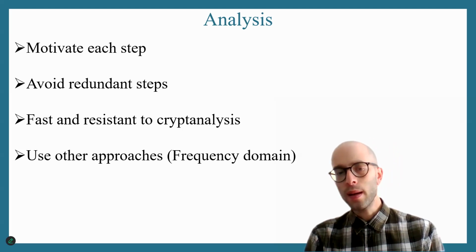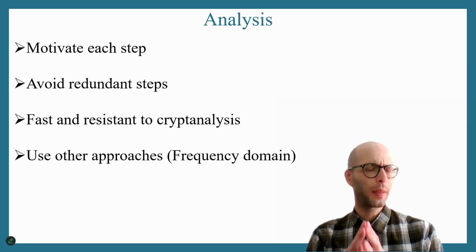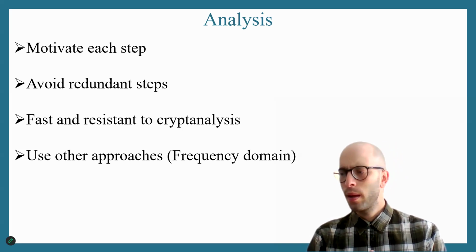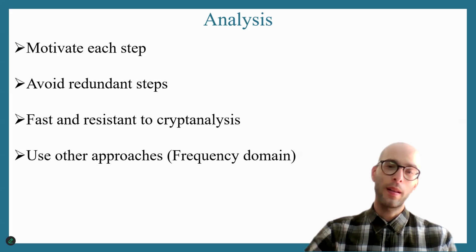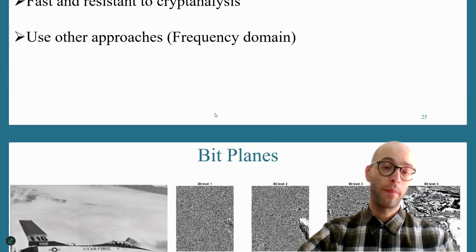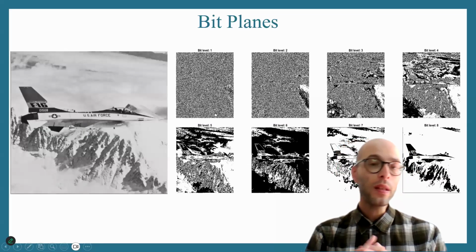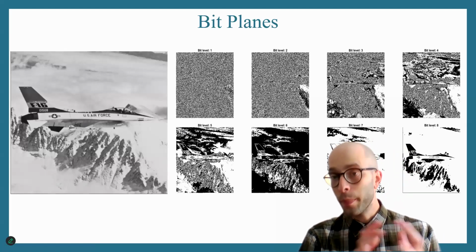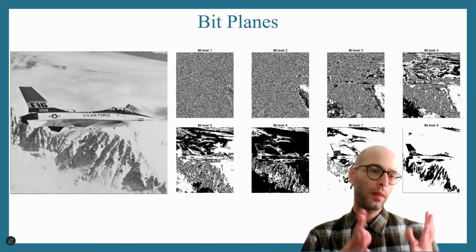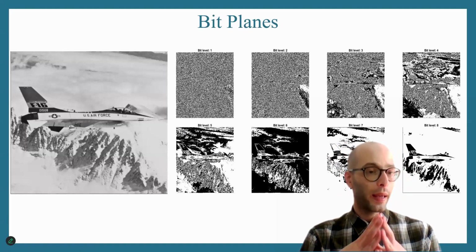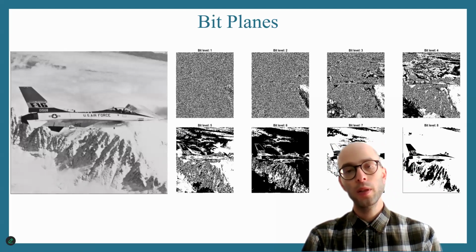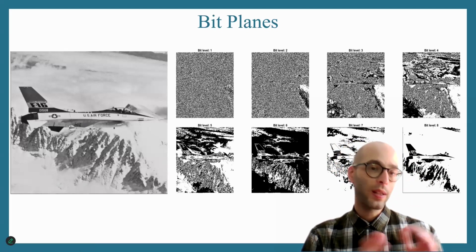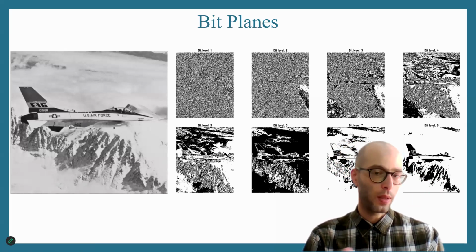By the way, there are some other approaches at the moment in the literature that consider other techniques that are usually in the frequency domain, but I'm not going to analyze them. They are relatively newer in the literature. So, shuffling and substitution can usually happen when we consider images at the pixel level. Remember, an image is a matrix, as I told you. Each element in the image is basically a pixel. So we're shuffling pixels, we're substituting pixels.